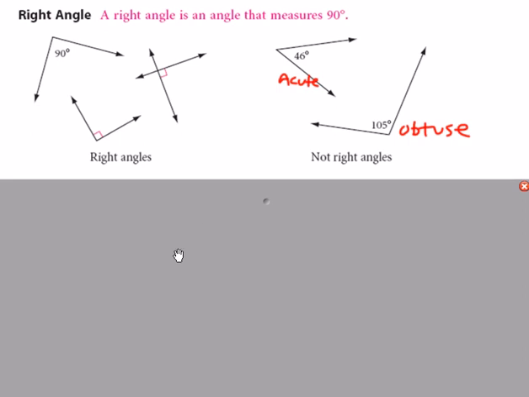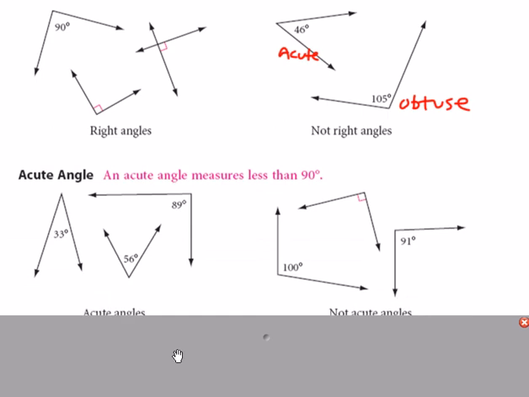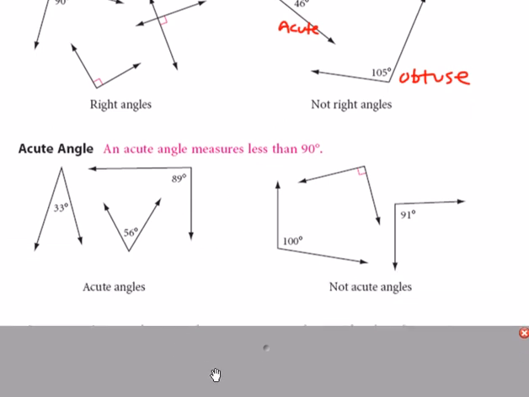You can also take a moment to look at the actual examples of the right angles. Okay. Here with acute angles, if we look at the ones that are not acute, and the reason why, this one's obtuse because it's 100 degrees. This one, even though we don't see a number, the box means it's 90 degrees, so this is a right angle. And this is actually also obtuse because it's greater than 90.